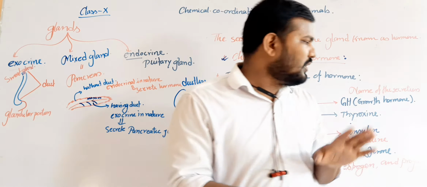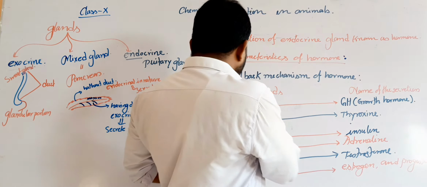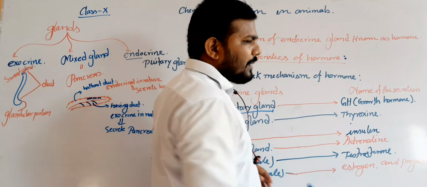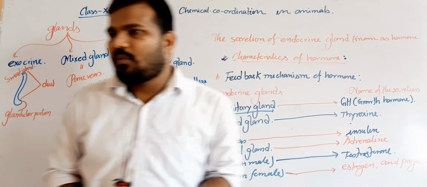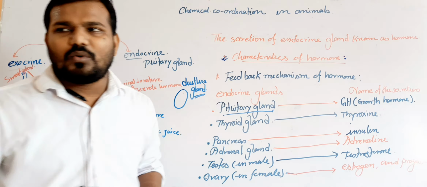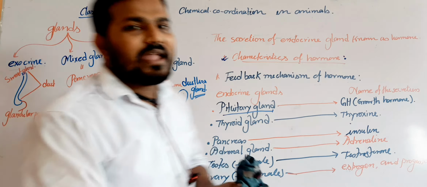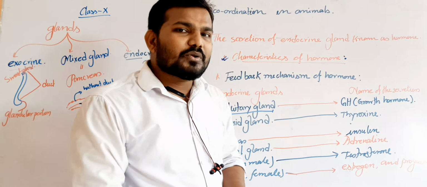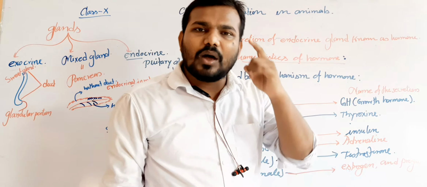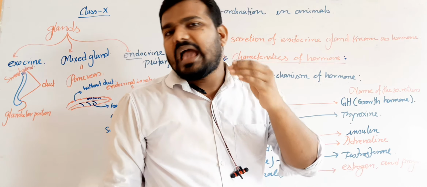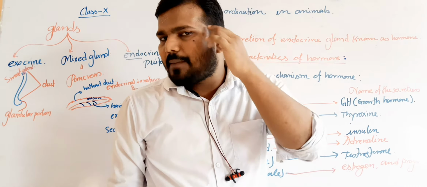The first gland is the pituitary gland. Generally, the most important endocrine gland of our body is the pituitary gland, which is present in our brain region. Under the hypothalamus, within the sella turcica chamber, one gland is present, known as the pituitary gland.